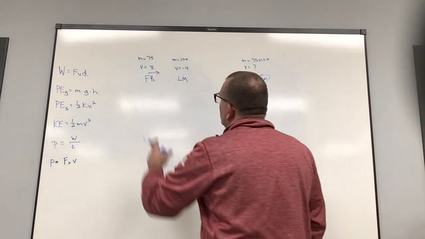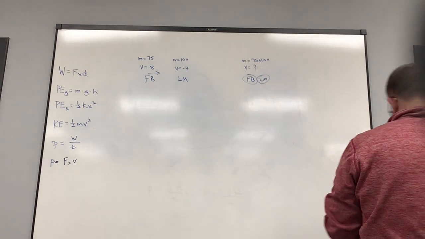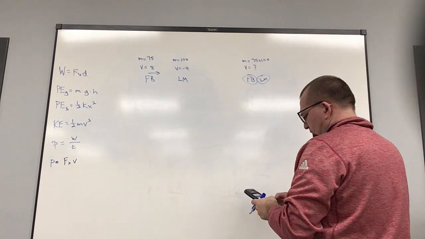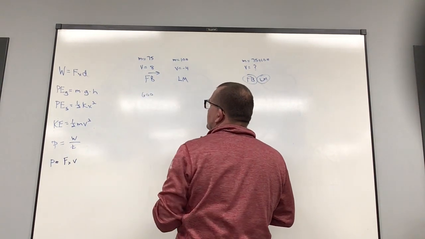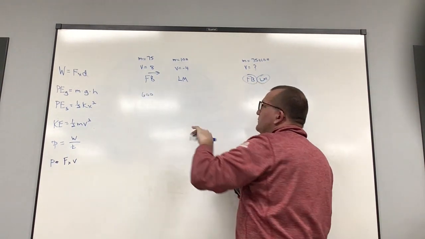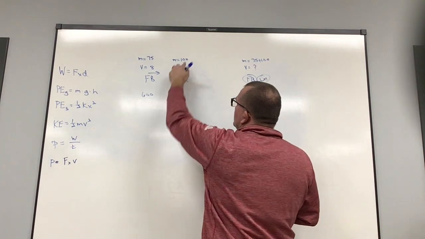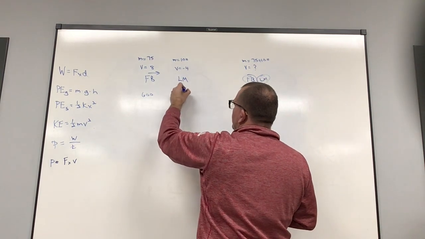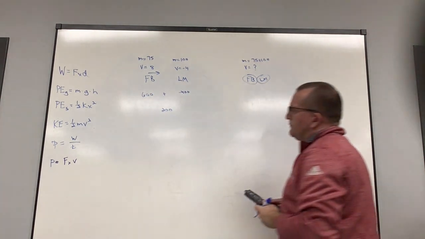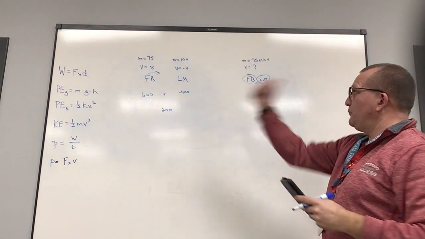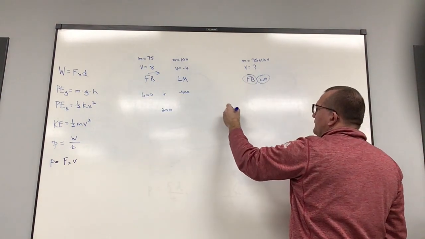Okay, so we have the fullback with a mass of 75 and a velocity of 8. So the fullback has a momentum of 600. The lineman moves this way, so our velocity is -4. So -4 times 100 is -400. Add these two together, net momentum of 200. So it's positive, so momentum is going in this direction. Once they collide, how fast are they traveling?